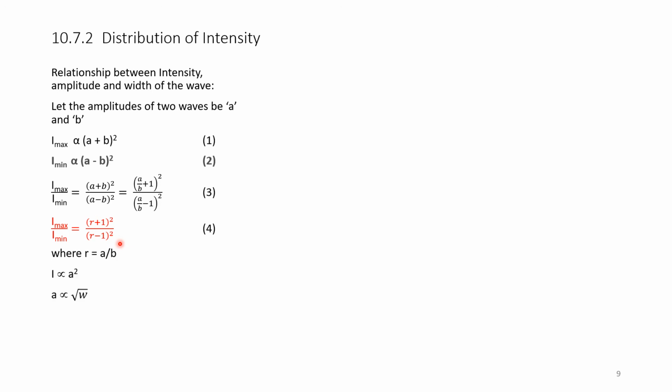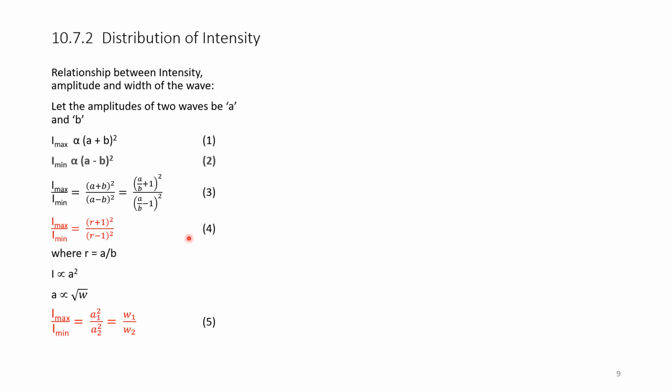We also know that intensity of light is proportional to A square, but A is proportional to the square root of the width. Therefore, I max by I minimum is equal to A1 square divided by A2 square, that is equal to width W1 by W2. Let it be equation 5. So we have two different equations for the ratio of I max to I minimum.